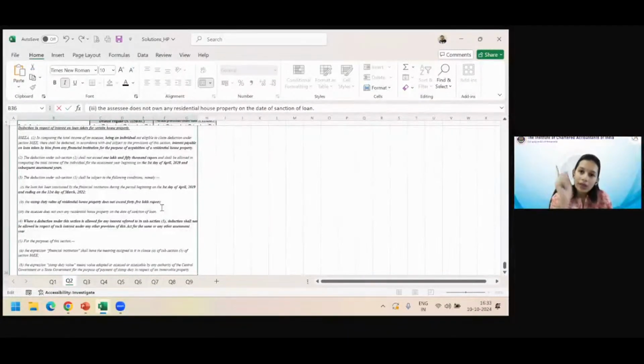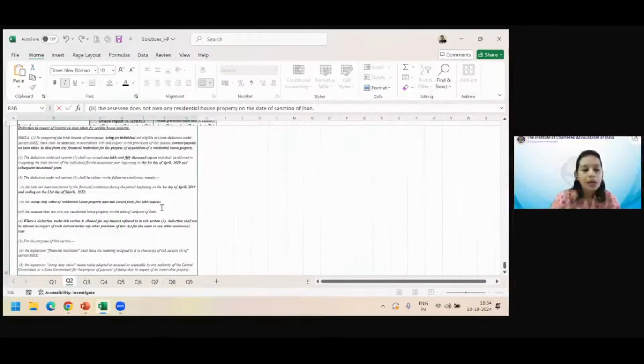That means you are trying to acquire a loan for only one house property, and you do not have any other house property. It is basically for the common man who wants to make a house of his own. The value is also very low, less than 45 lakhs. The loan was given during 2019 to 2022, so the initiative came to promote own houses by the common man during that period.